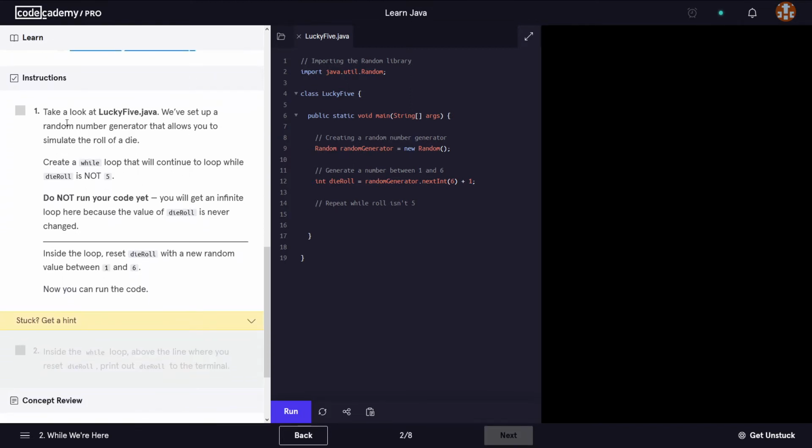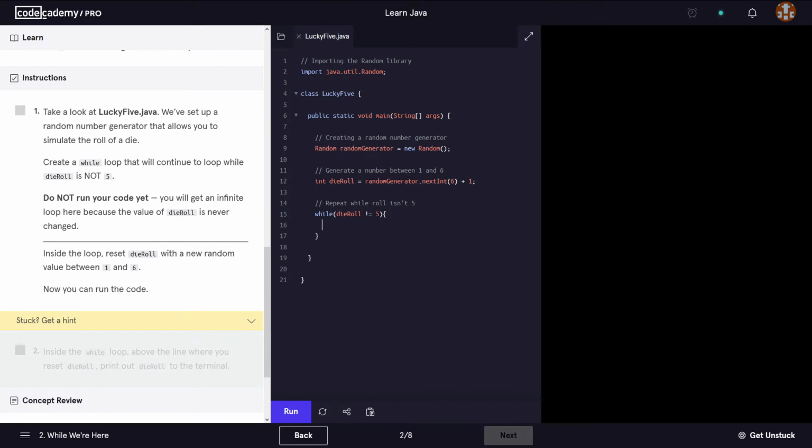Now, in the instructions, it says take a look at the lucky5.java file. We've set up a random number generator that allows you to simulate a roll of a die. Create a while loop that will continue to loop while die roll is not 5, okay? So while, this is the keyword that we've just learned about now. So while die roll does not equal 5, what do we want it to do?